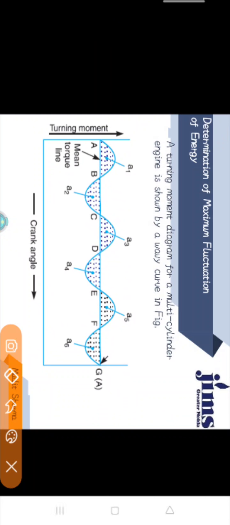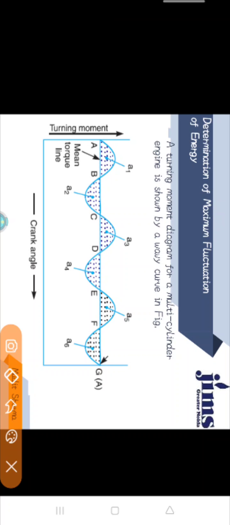Now, determination of maximum fluctuation. Before discussing this topic, I want to explain this diagram. The line AG represents a wavy curve and also represents the mean resisting torque line.